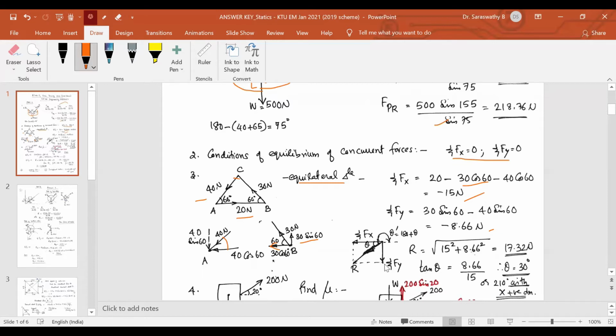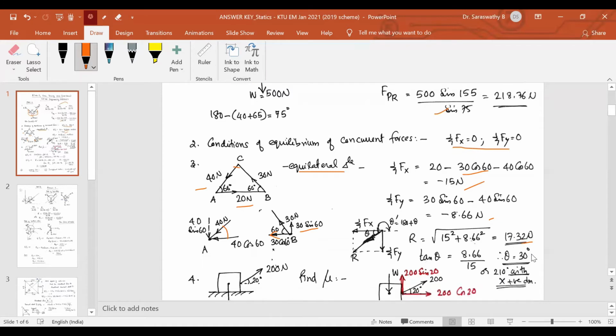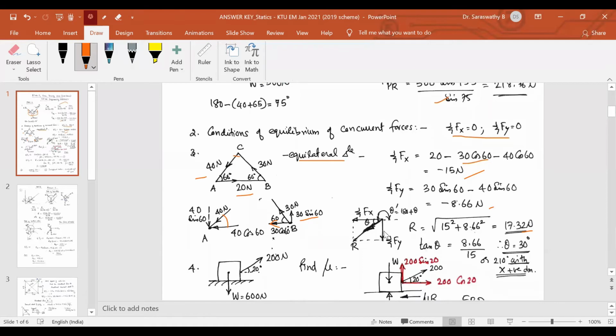Complete this rectangle. So the resultant is root of Fx square plus Fy square, 17.32. And the direction, tan theta. If I mark the angle theta with horizontal, tan theta is equal to vertical force divided by horizontal, Fy by Fx. So sigma Fy by sigma Fx will give you the angle 30 degrees. So this is one way of answering. Resultant is 17.32 Newton, inclined at 30 degrees with negative x-axis.